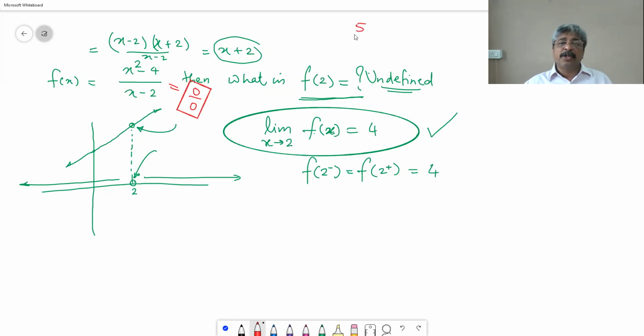If it was 5 upon 0, it is a huge quantity. We know that this is a big number. If it was 0 upon 5, we know that this is a very, very small number, equal to 0. So these two answers are already available. I mean, the answer for this is not a real number, but conceptually we know what this is. Conceptually, we know what this is. But when it comes to 0 upon 0,